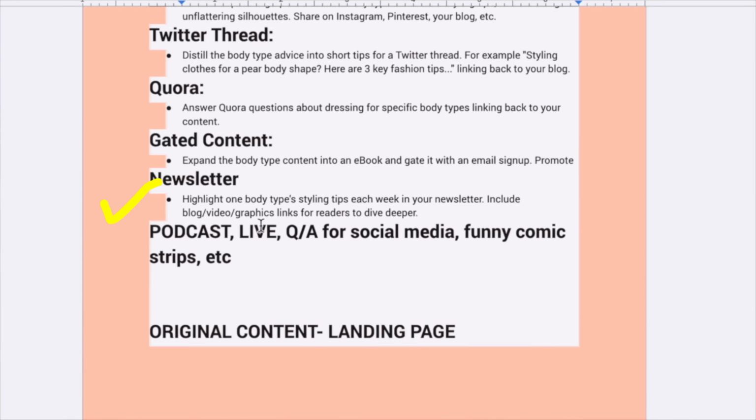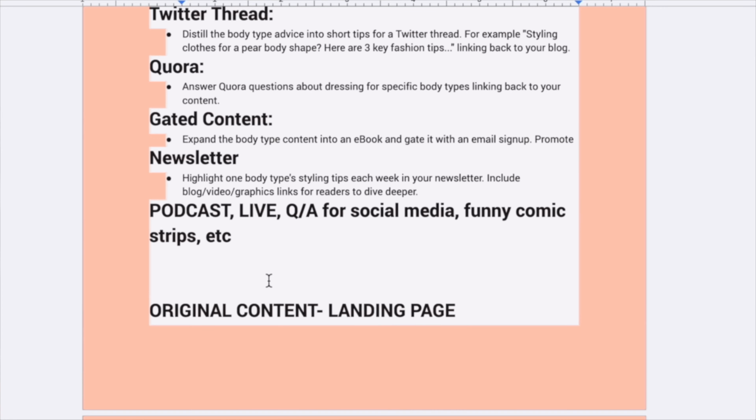Then you will create a newsletter where you can add the blog, the video, the infographics, whatever media formats you have used, you can put it in the newsletter. And another example of reformatting the same content would be to create a podcast. We can also create a podcast, right? We have a blog post, we have a text. So the content format is text. Now we can convert the text into video with the help of tools.